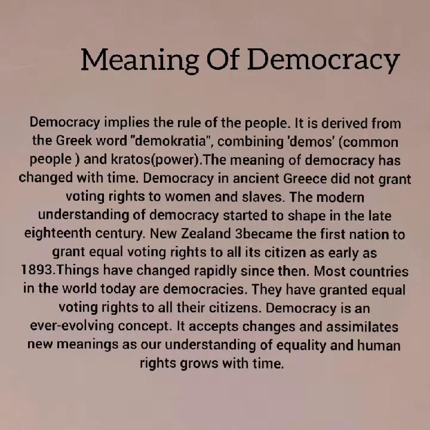Meaning of democracy. Democracy implies the rule of the people. It is derived from the Greek word demokratia, combining demos or common people and kratos or power. The meaning of democracy changed with time. Democracy in ancient Greece did not grant voting rights to women or slaves. The modern understanding of democracy started to shape in the late 18th century.